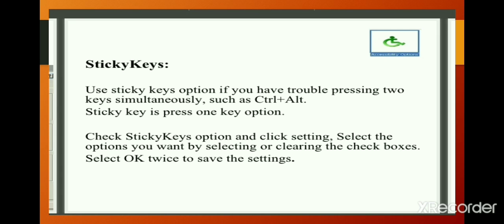Now try out different key combinations. For example, if the Caps Lock key is set in off mode, try to write any capital letter by pressing the Shift key and the letter key one by one, instead of the normal process of holding down the Shift key and pressing the letter or symbol key.